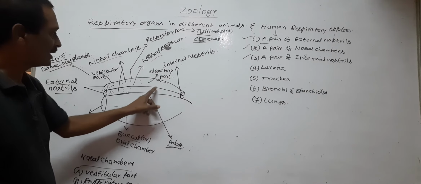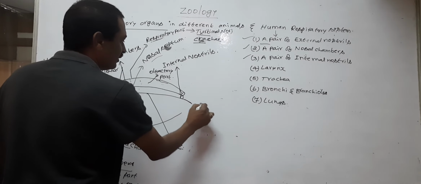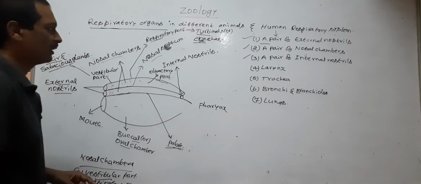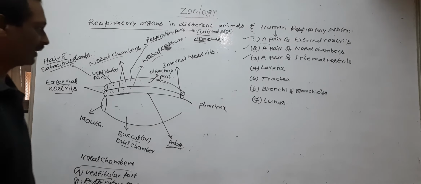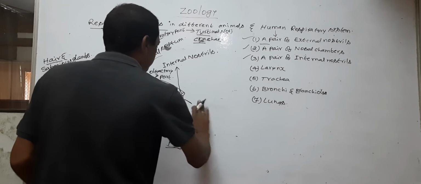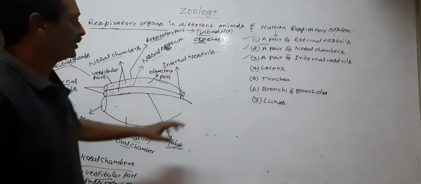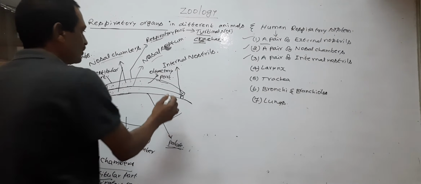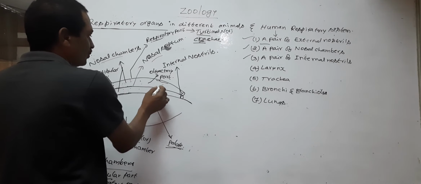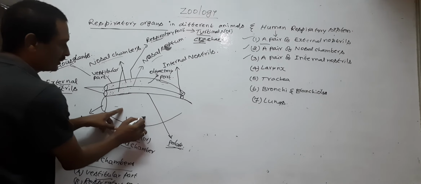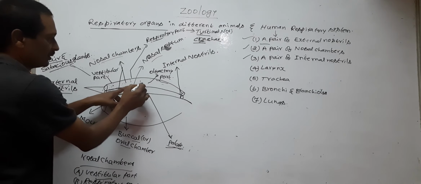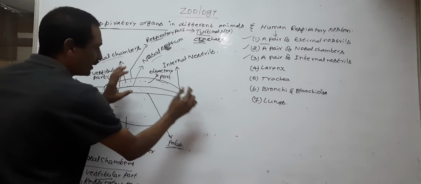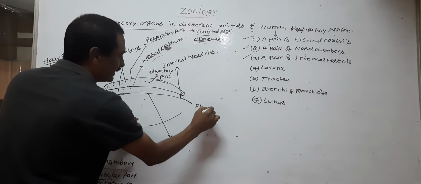Here, the two nasal chambers open into the pharynx through a pair of internal nostrils. So, the buccal chamber and the two nasal chambers open into the pharynx.